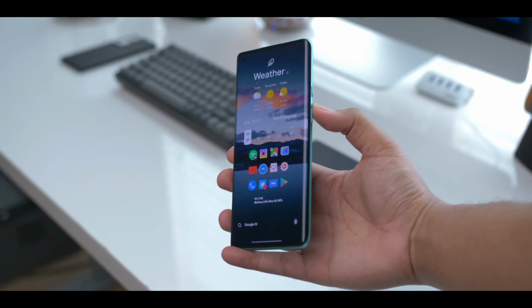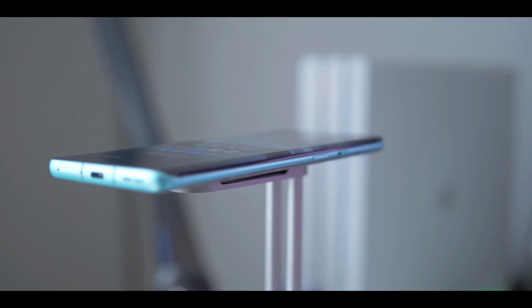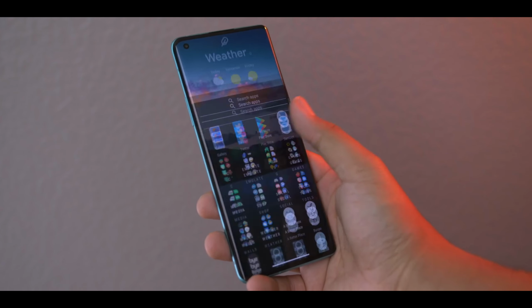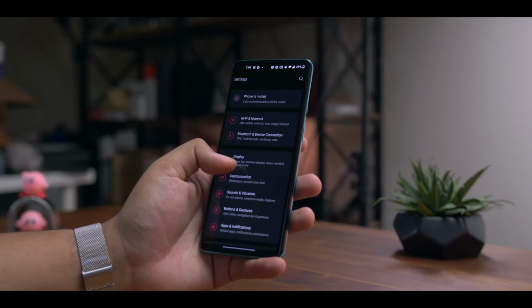Hey guys, welcome back. So today I've got some new updates regarding the launch month of the upcoming OnePlus 10 series. This time OnePlus will be launching both the standard OnePlus 10 and OnePlus 10 Pro early next year. And we'll talk about the Android 12 update for the OnePlus 10 series.